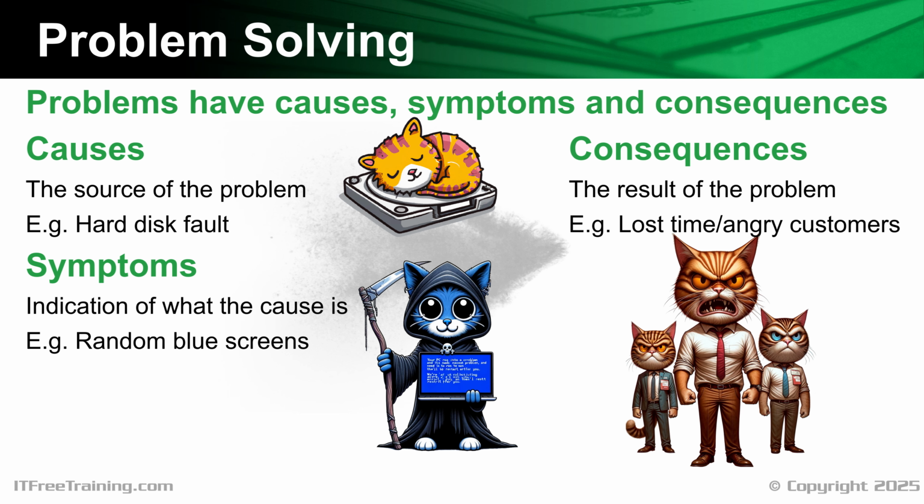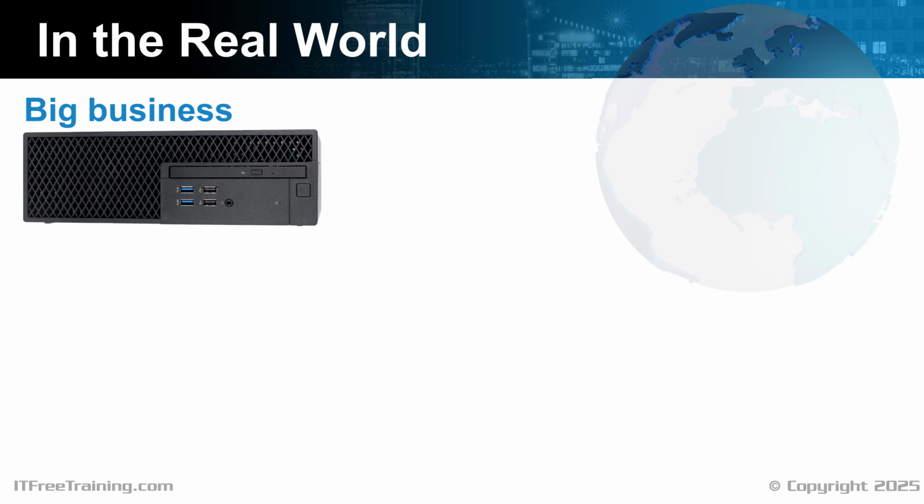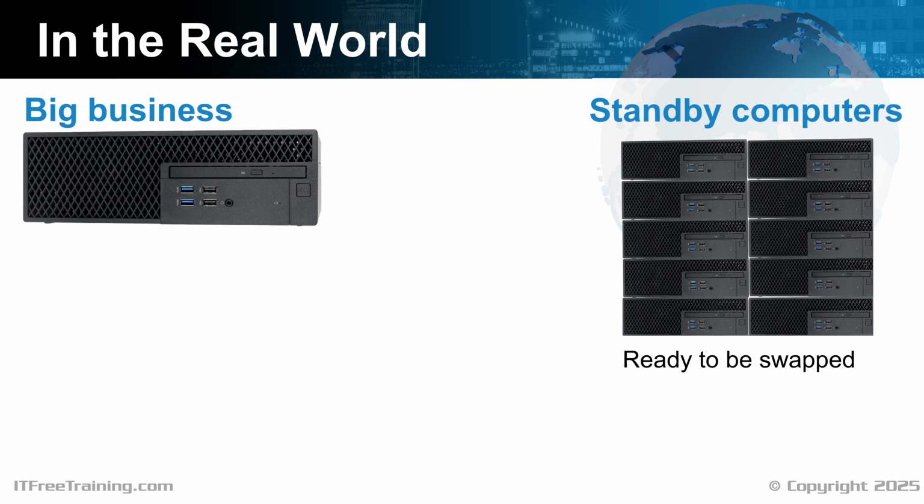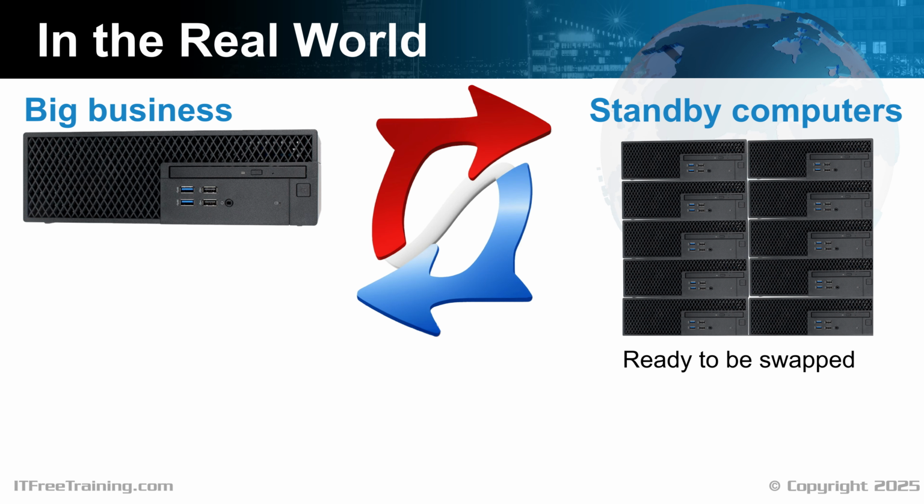To understand this better, let's consider what you would do in the real world. In the real world, having a computer not working means the company is losing money. The company still needs to pay the wages of the employee who is currently not able to work. The longer the computer is not working, the more money the business will lose. For this reason, big businesses will have a number of standby computers. When a computer fails or is having problems, the business will simply swap the computer for another one. The new computer will have the same configuration, so should operate the same way that the user is used to.